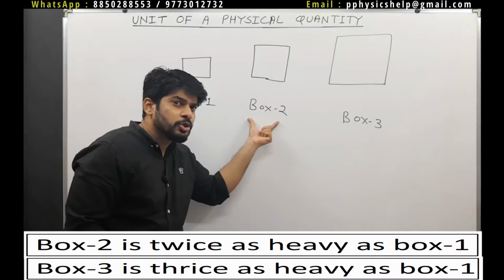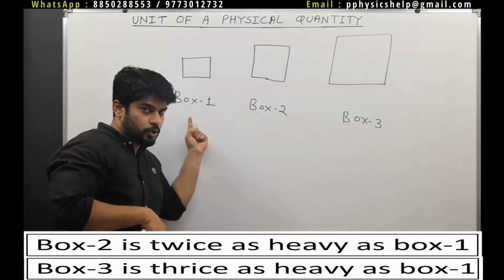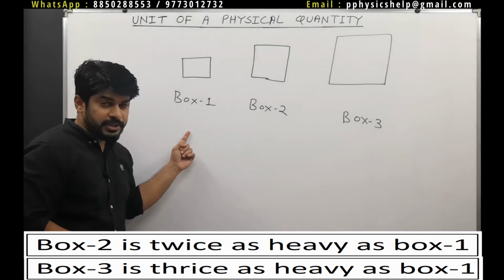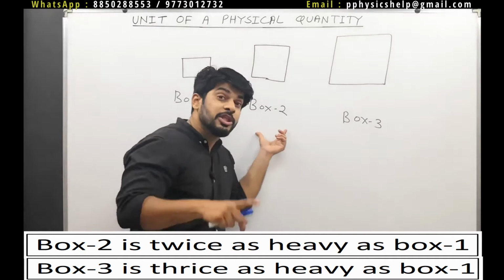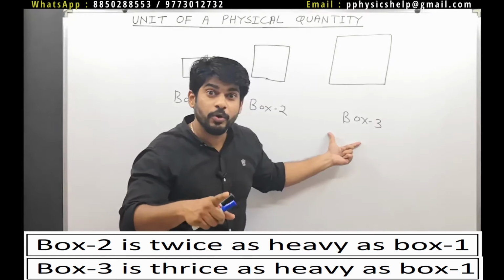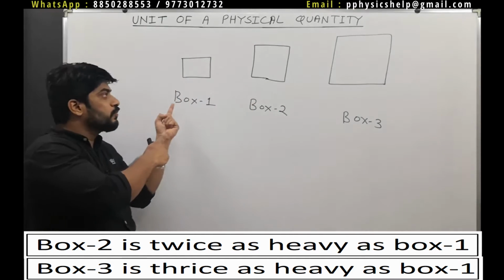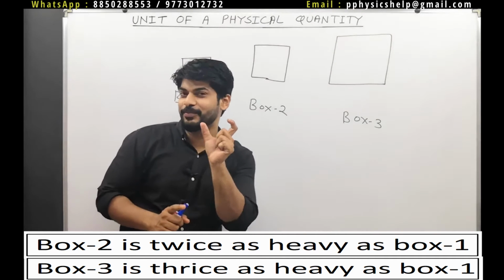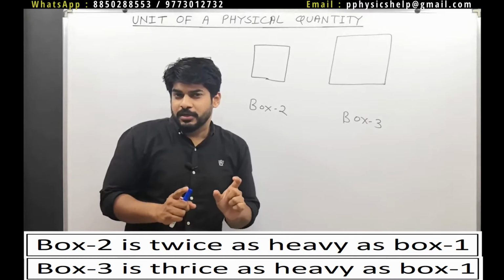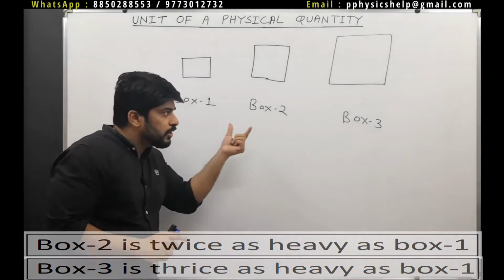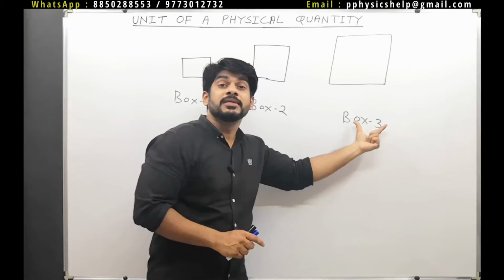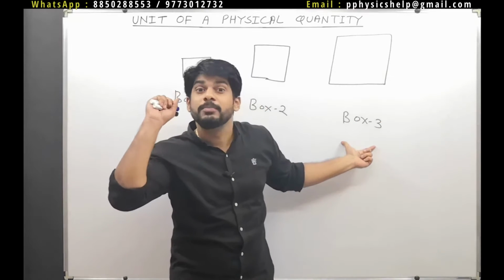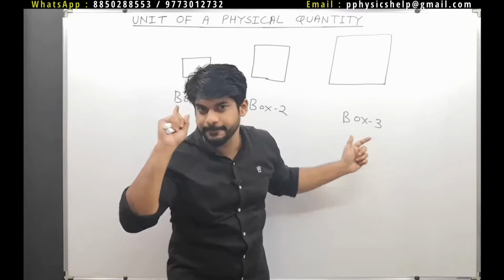I'm saying box 2 is twice as heavy as box 1, box 3 is 3 times as heavy as box 1. That means I am talking about the masses of box 2 and box 3 with reference to box 1. So I am actually comparing the masses of box 2 and box 3 with the mass of box 1.